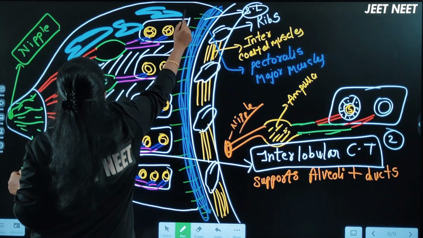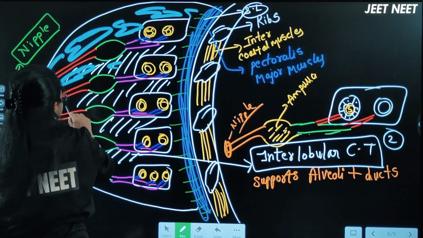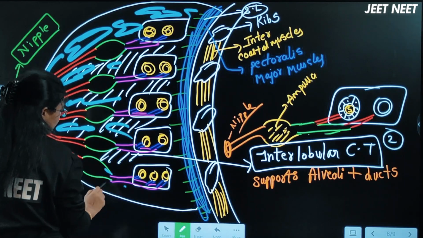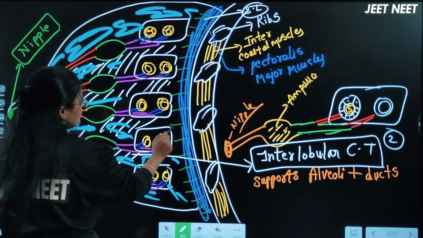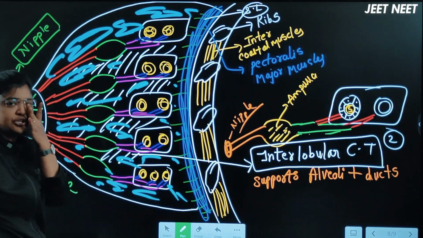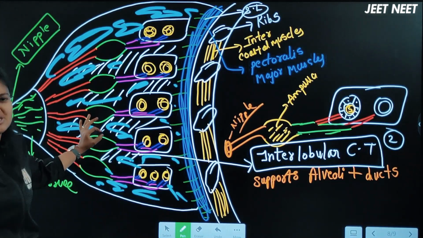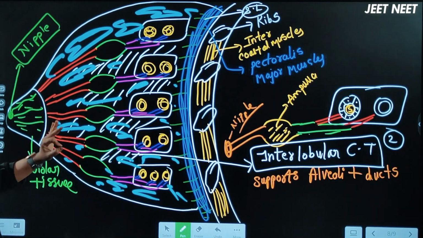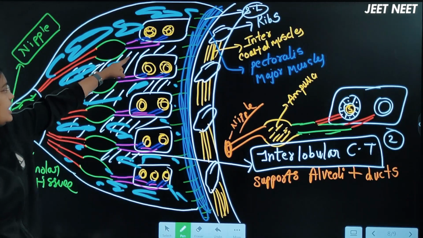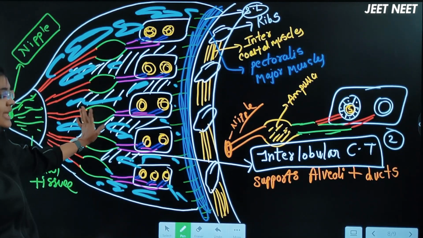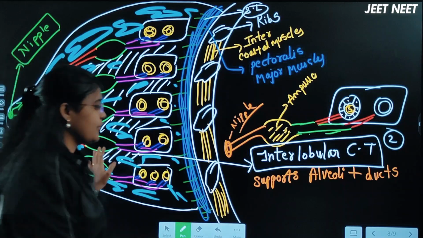Here all in between, all the adipose tissue will be present, right? So based upon the amount of adipose tissue, how much fat is present, the size of the breast is going to be decided. Can you see this point very clearly? Every point of NCERT I have shown you in a diagrammatic manner, the three types of tissues. Glandular tissue we completed, connective tissue and the adipose tissue here. Am I clear on these points?